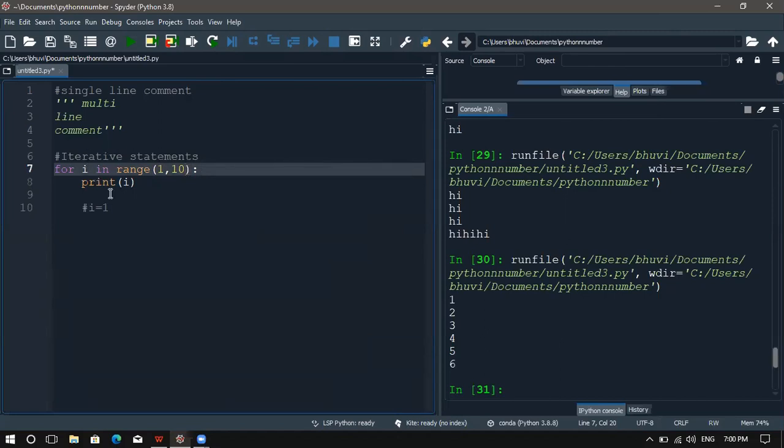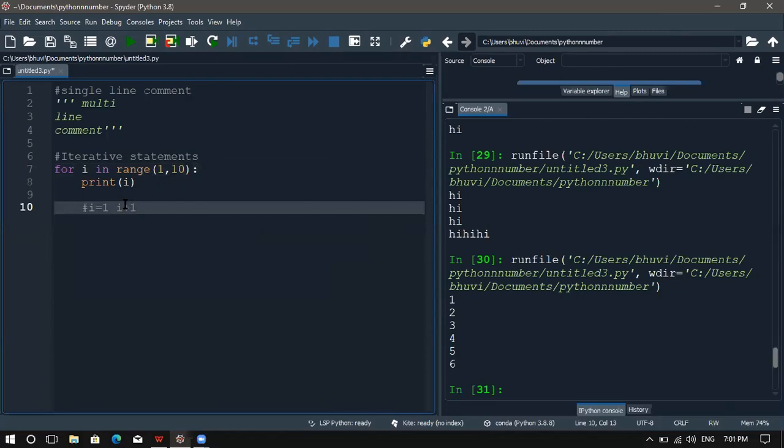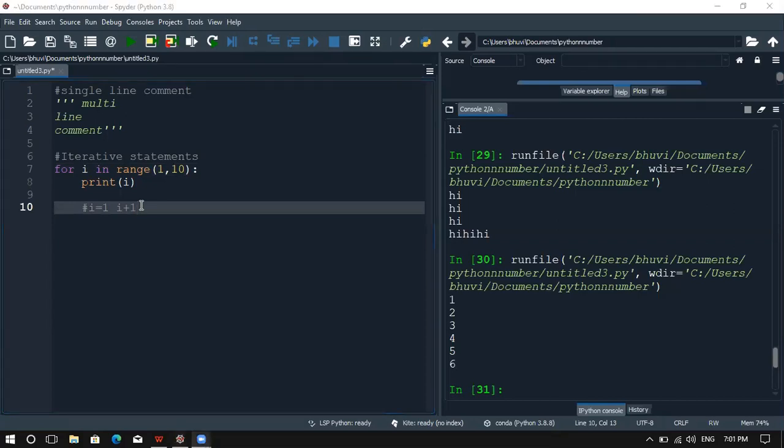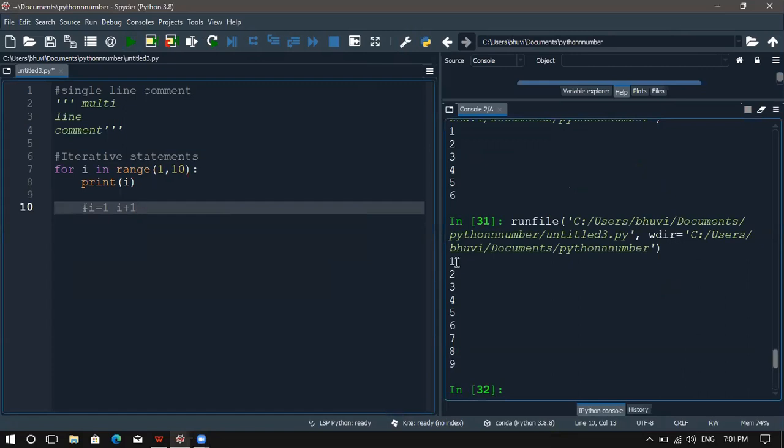So here it will first take the 1 and print 1. Next, I will be incremented by 1, so I's value will be 2. Likewise, it will go on until 9. When it comes to 10, it will not print the 10th value. It shows 1 to 9. So if I run this program, it will print from 1 to 9 here.